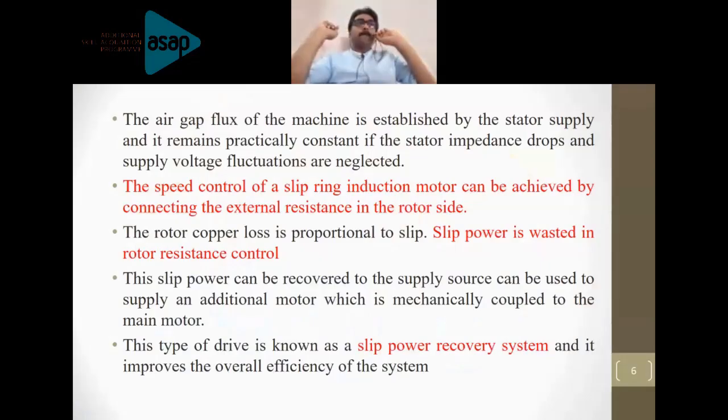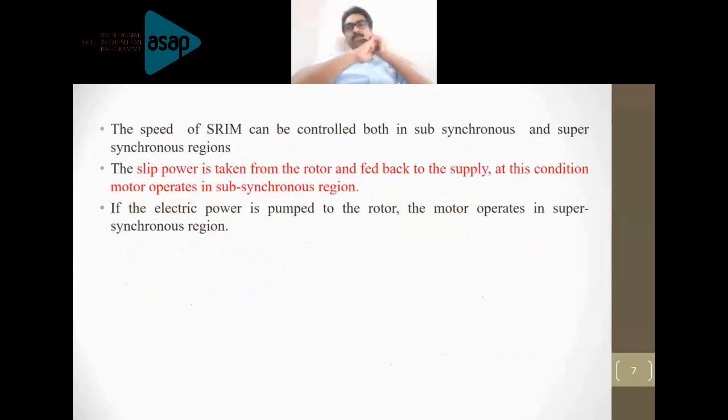The rotor copper loss is proportional to slip, and the slip power is wasted in the rotor resistance control. With respect to the speed, if you want a very high speed control, then all the slip power must be dissipated in the external resistance. So the power is simply wasted. Instead of wasting it, the power is effectively utilized with the help of the slip power recovery scheme. That is what we do with the slip power recovery scheme.